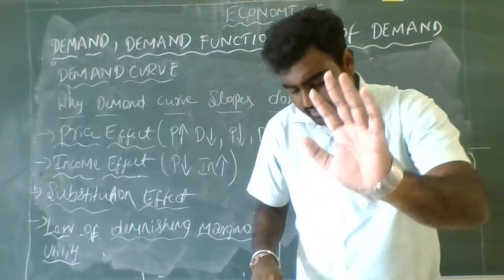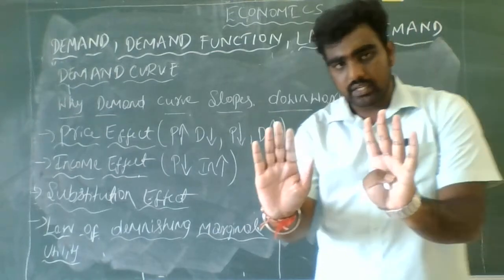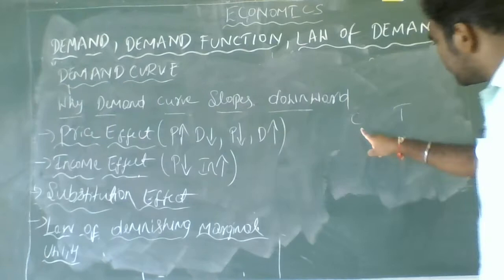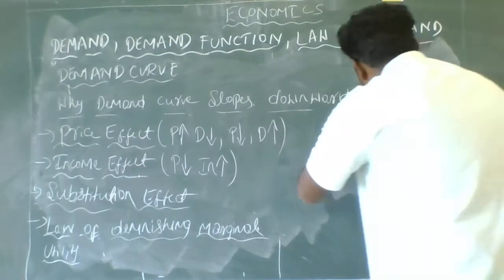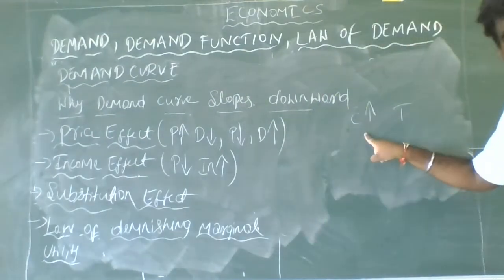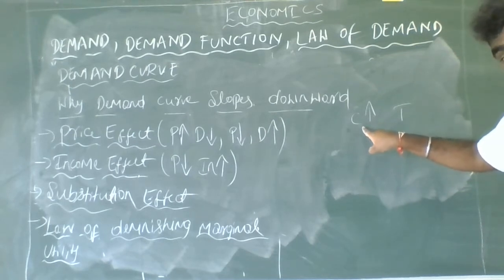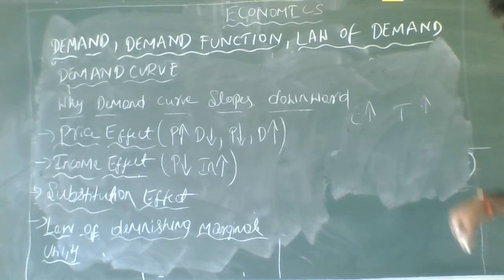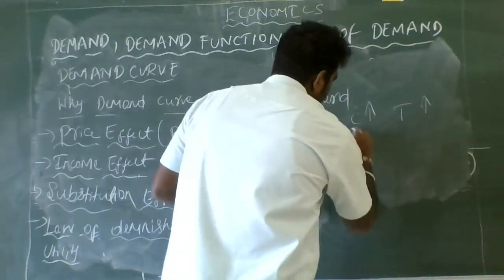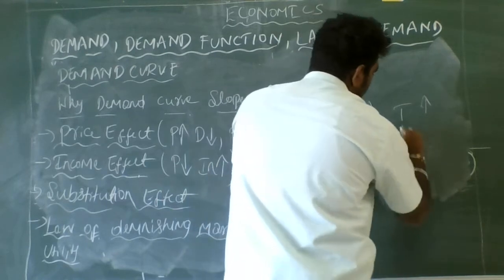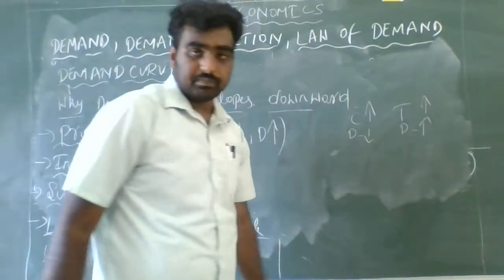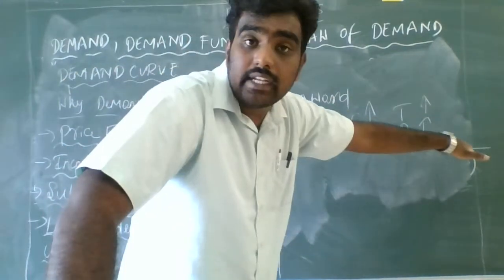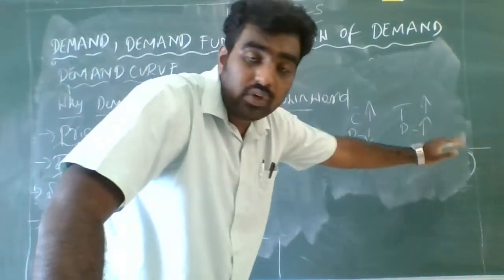Okay, guys, now just assume there are 2 related goods, that is coffee and tea. If the price of the coffee increases, the demand for the coffee decreases, but the demand for tea increases. Why, guys? Instead of using coffee, the consumer may jump to use tea, which is the actual substitute for coffee.